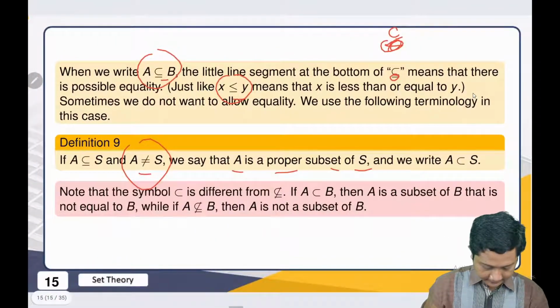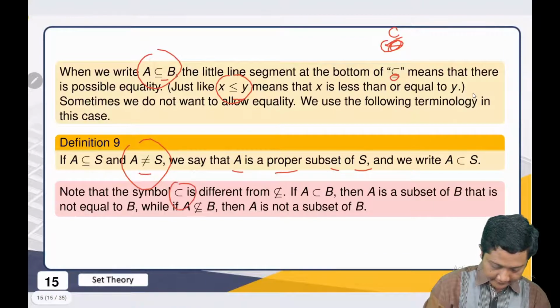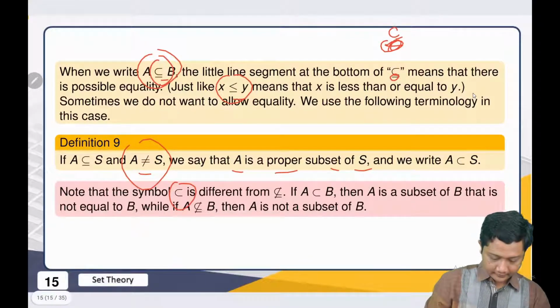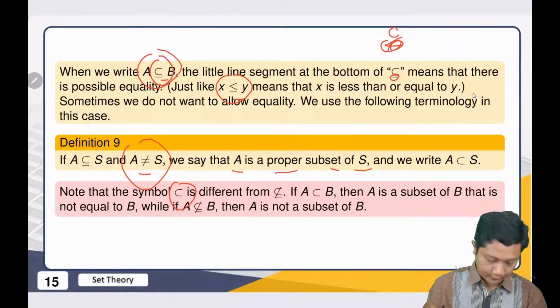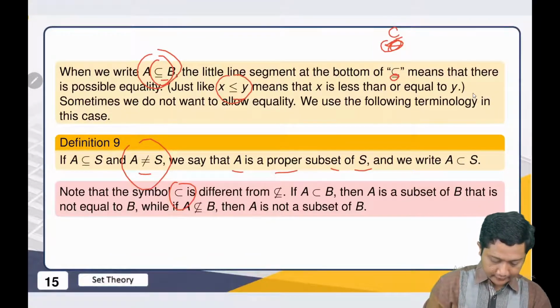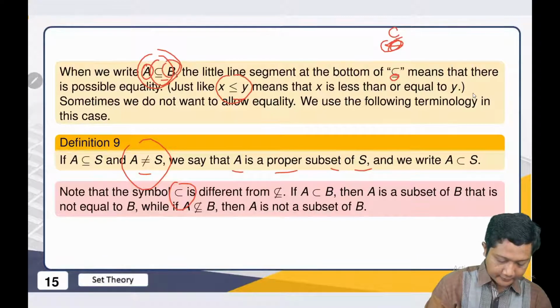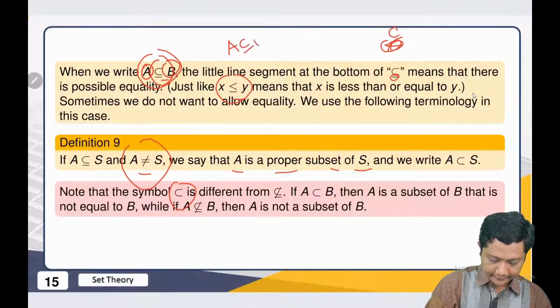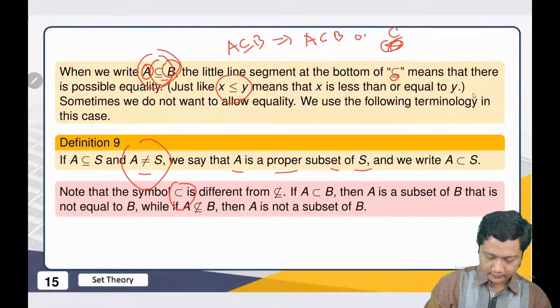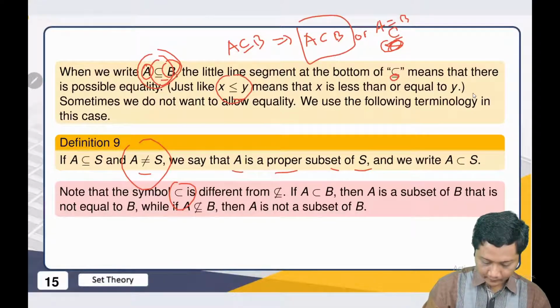Okay. And this symbol compared to this symbol are different. Why? Because when we have this one, it is possible that they are the same set. So when A is a subset of B, that means A is inside B or A is equal to B. So this one is more special compared to the other symbol.